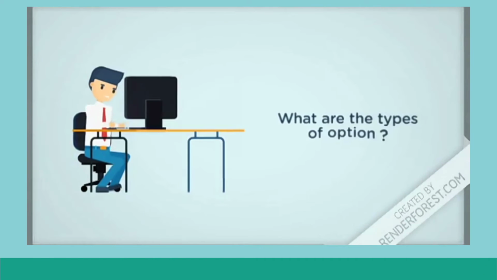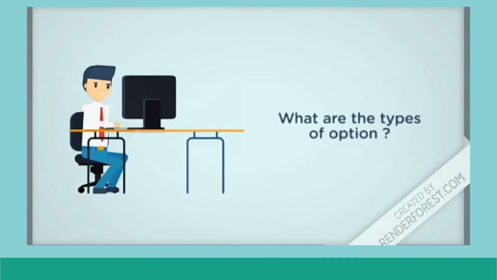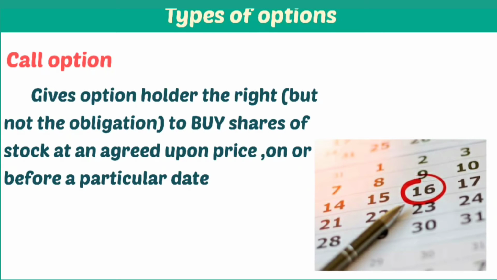Let's see what the types of options are. To enter into an option contract, the buyer must pay an option premium. The two most common types of options are calls and puts.